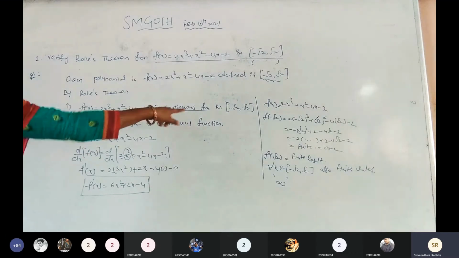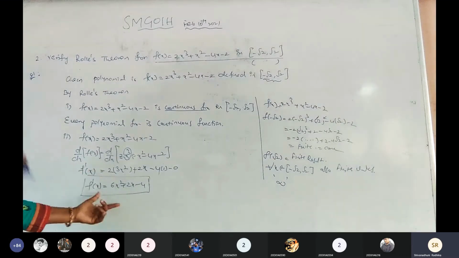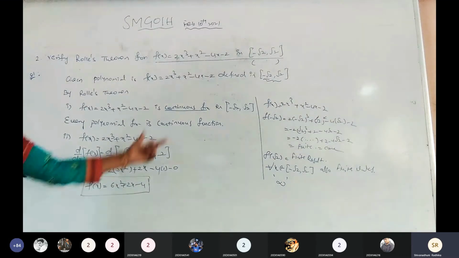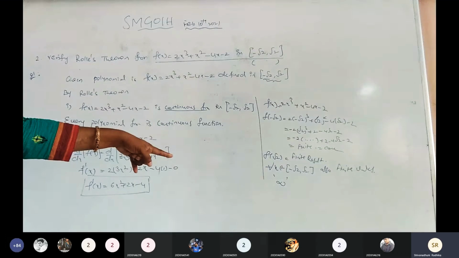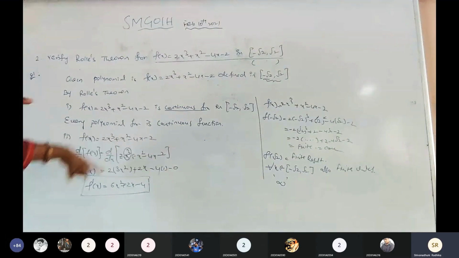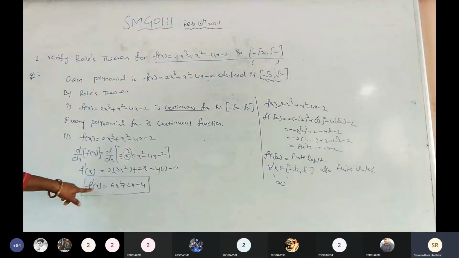What is a continuous function? Tell me. Continuous function: we are getting finite values, that is a continuous function. Infinite value, that is not a continuous function. Same as this, what is derivable? We are substituting the open interval values in the f dash of x, and we are getting the finite values. Then that function is said to be continuous. In that place of continuous, we have to use derivable, because for the given function we are taking the derivative. Is it clear?